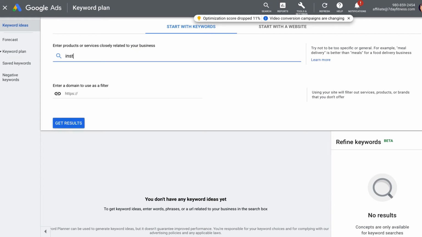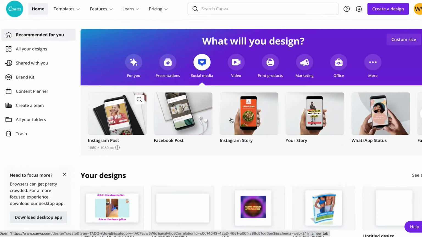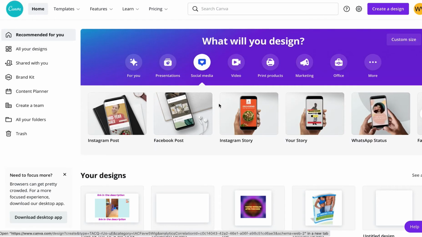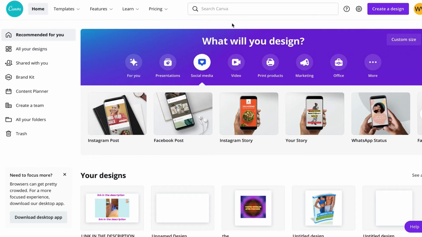So this is what you're going to do. Type in Instagram templates. Now, why do I do that? Because right now we have Instagram templates and Facebook templates here on Canva that we don't have to create. They're already there for free, and I'm going to show you how easy it is to make money. Doesn't matter if you're a boy, girl, woman, or man, as long as you watch the video to the very end.